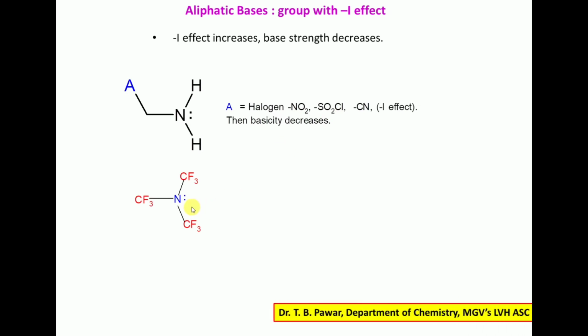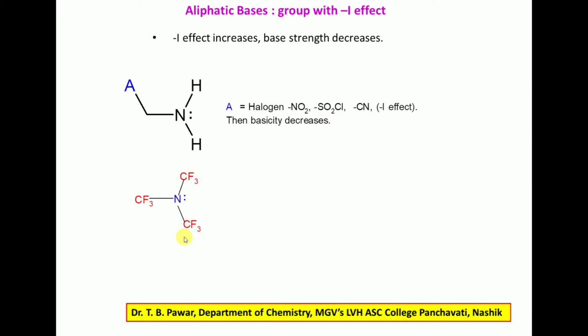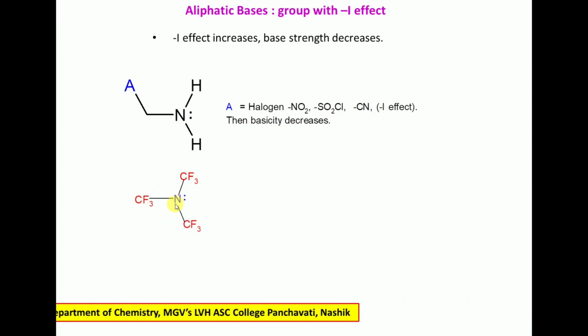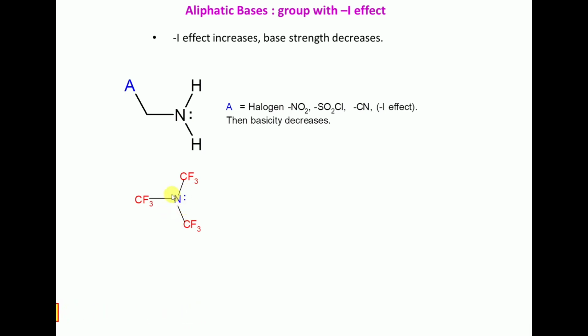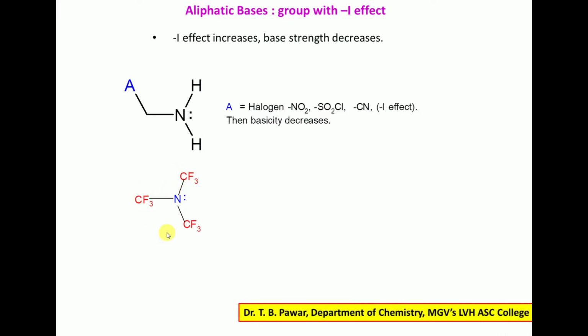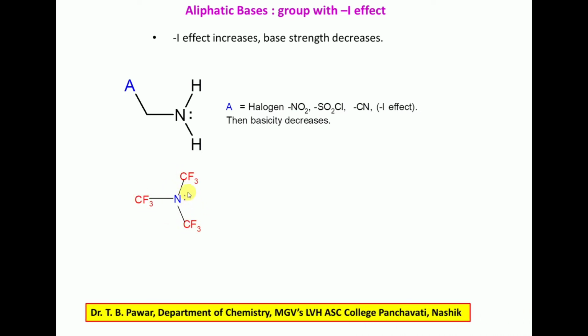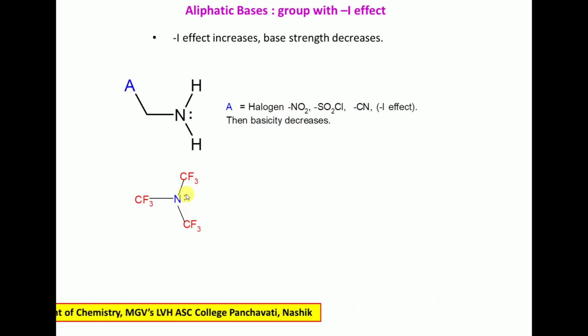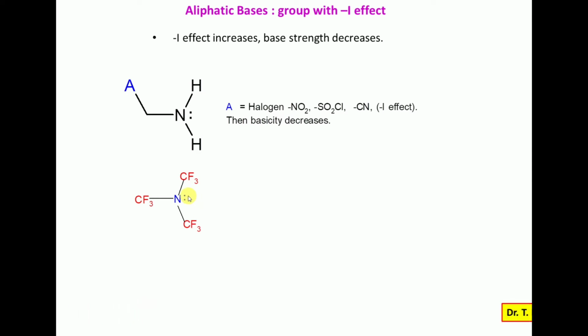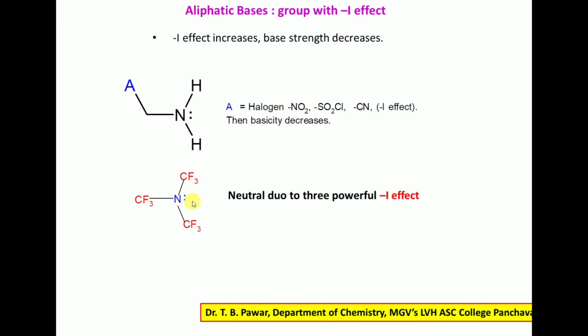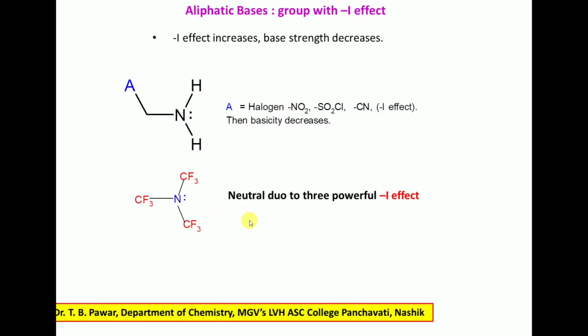One more example: three CF3 groups attached on nitrogen, and all these CF3 groups withdraw electrons from the nitrogen, a strong electron withdrawing effect. Hence the availability of the electron pair on nitrogen decreases, the ability to donate the electron pair decreases. So in this case there is no chance to donate the electron pair to the acid, and hence this is neutral because of the strong minus I effect.